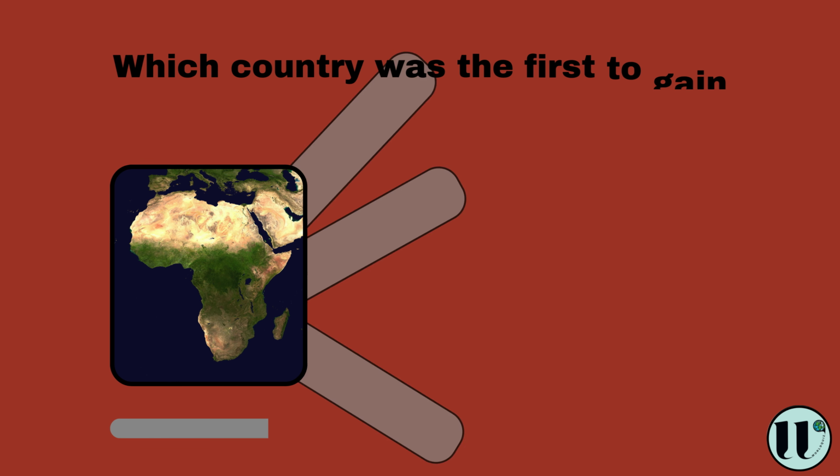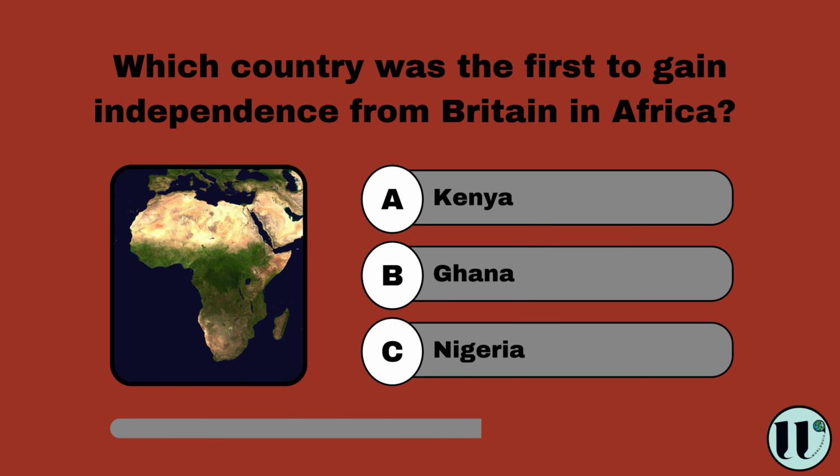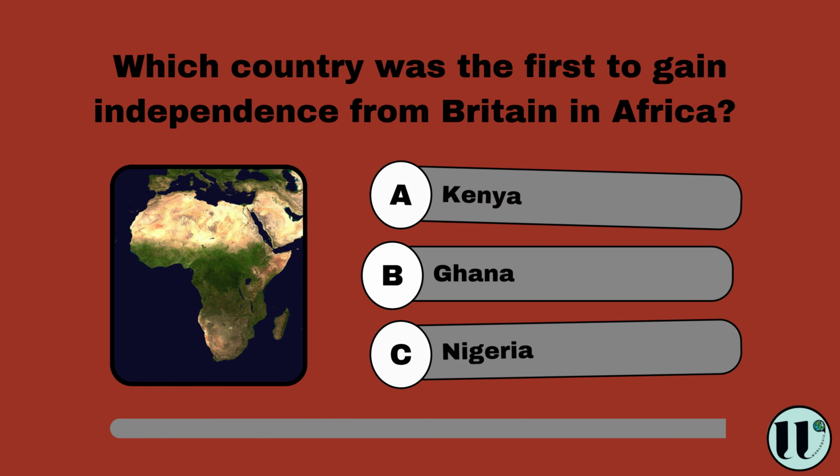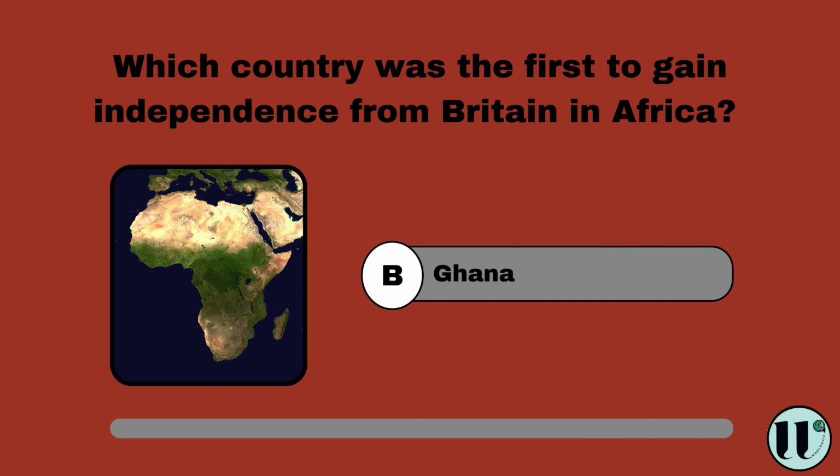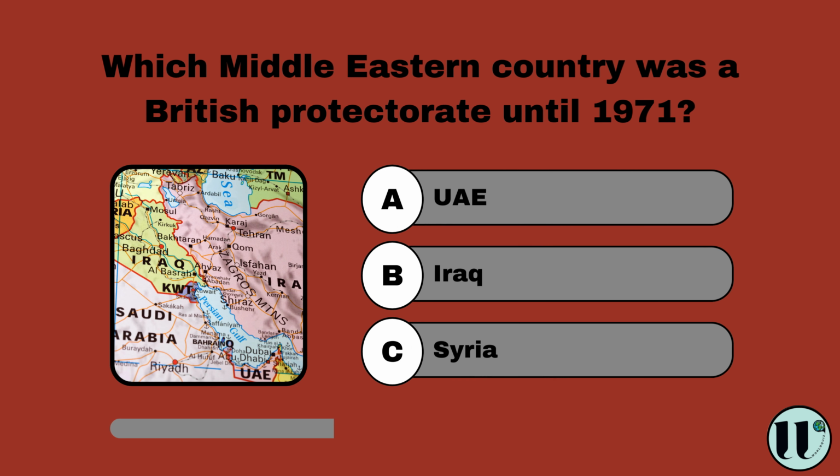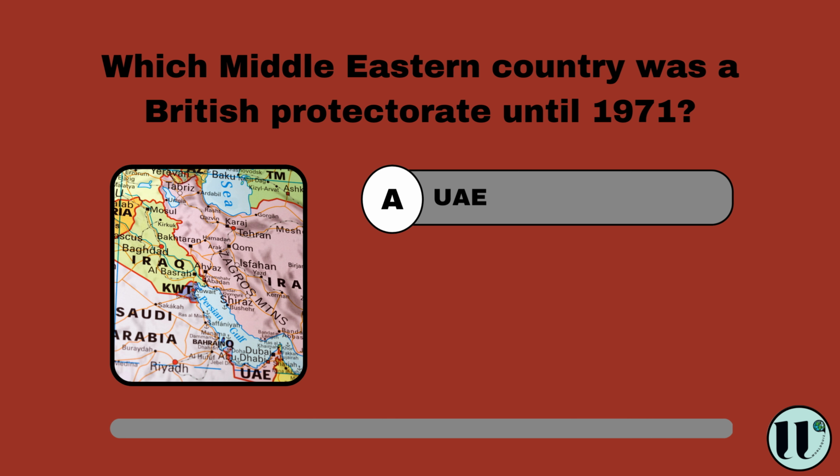Which country was the first to gain independence from Britain in Africa? Kenya, Ghana, Nigeria. Ghana. Which Middle Eastern country was a British protectorate until 1971? UAE, Iraq, Syria. UAE.